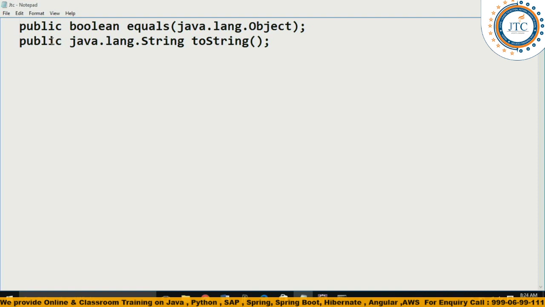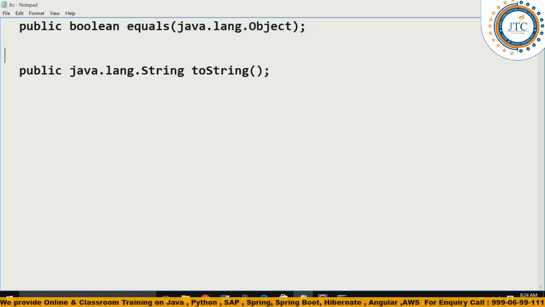So one thing is very clear. Without analyzing the signature, I'll tell you one thing. The equals method is used to compare two objects on the basis of their references.